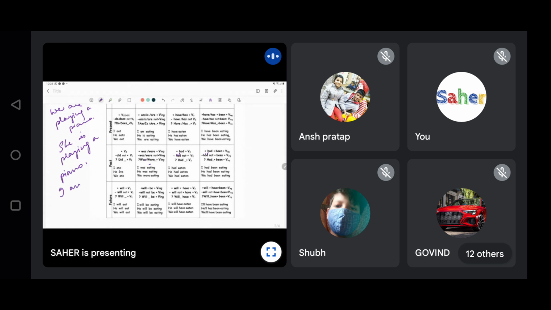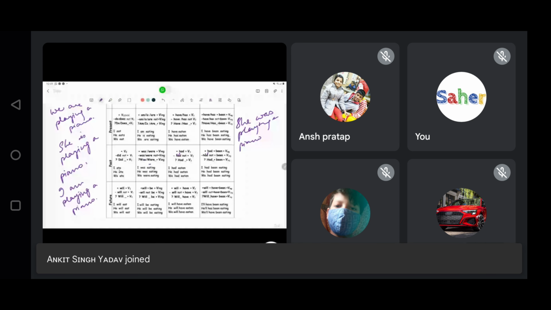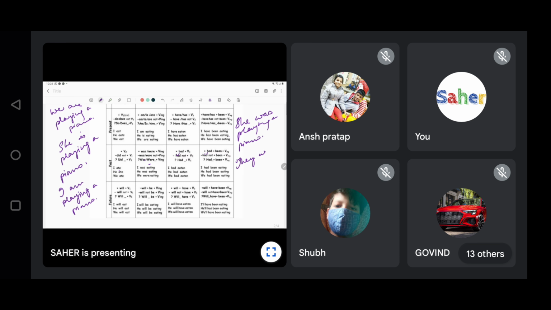I am playing a piano. They played a piano. They are playing. Or she was playing a piano. They were playing a piano.